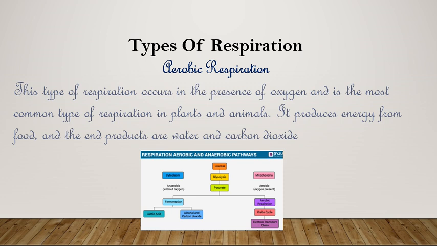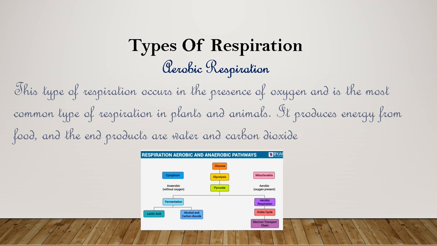Aerobic respiration. This type of respiration occurs in the presence of oxygen and is the most common type of respiration in plants and animals. They produce energy from food and the end products are water and carbon dioxide. What has been said in the previous slide is nothing but cellular respiration; they are saying it here as aerobic respiration. It takes place in plants and animals to provide energy in the form of food, and at the end it provides water and carbon dioxide.